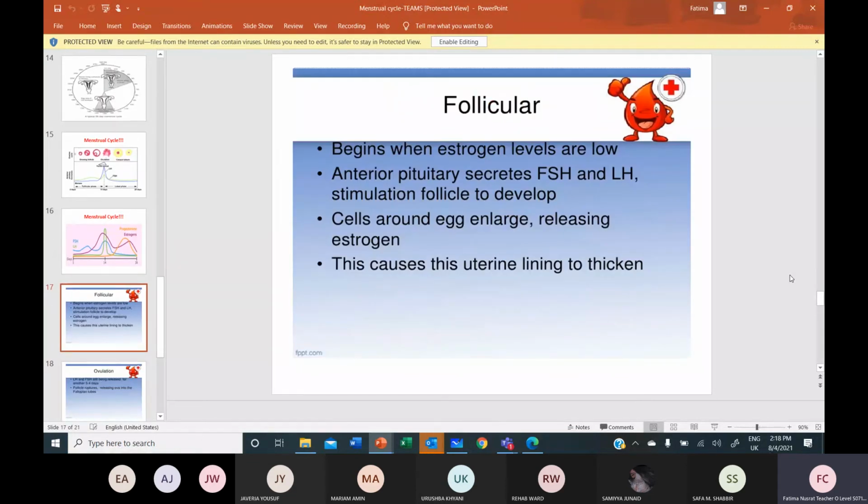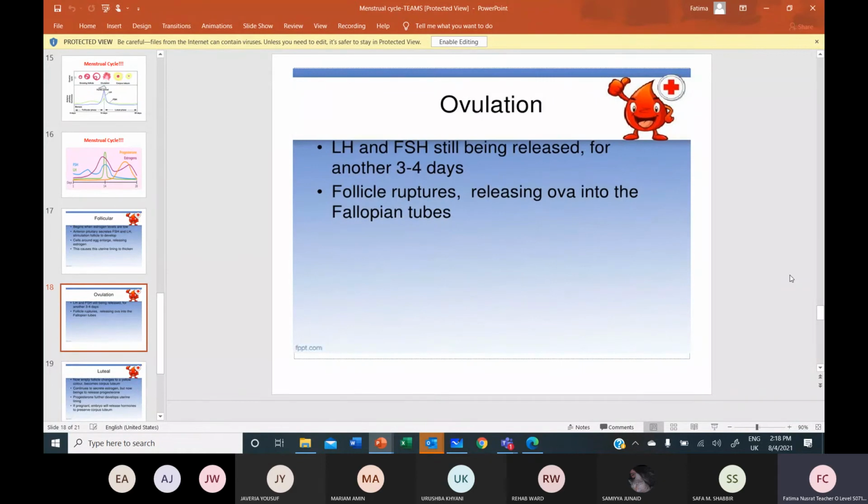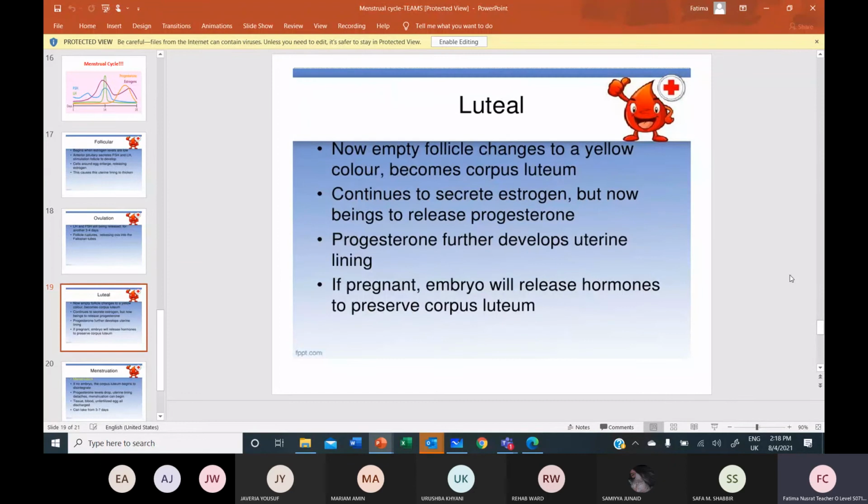So this is the follicular phase. Because when the estrogen levels are low, anterior pituitary is going to secrete FSH and LH, stimulation of follicle to develop, cells enlarge, uterine lining to thicken. Ovulation, luteal phase. Luteal phase is when egg is being released and the empty Graafian follicle changes into corpus luteum.